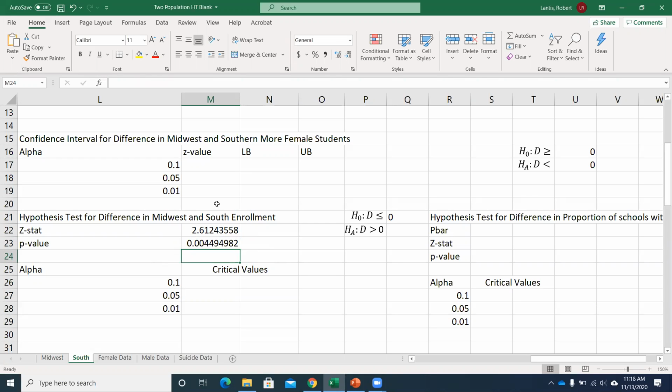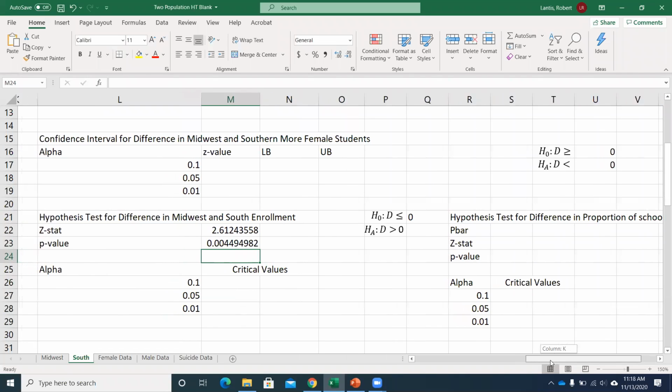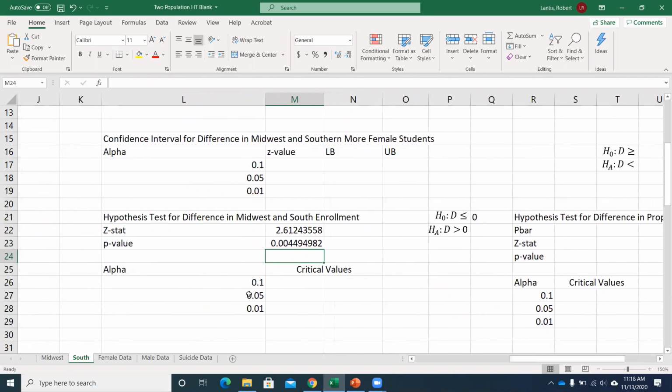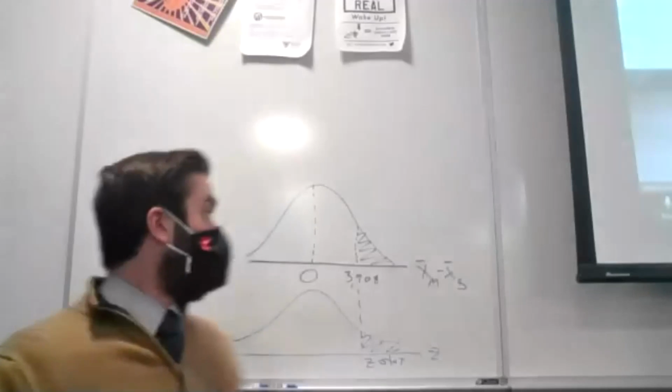So you can think about what levels we're going to be able to reject at here. Well, is it less than 0.1? Yeah, so I can reject at the 90% level. Is it less than 0.05? Yeah, so I can reject at the 95% level. Is it less than 0.01? Yeah. So I can reject at all my conventional levels here. Now, I could have found the critical values and made my rejection decision there. So if I'm trying to find critical values, just a reminder for what we're trying to do.